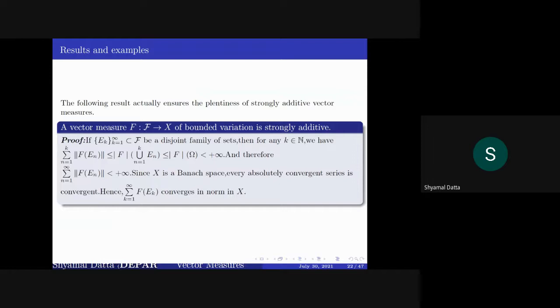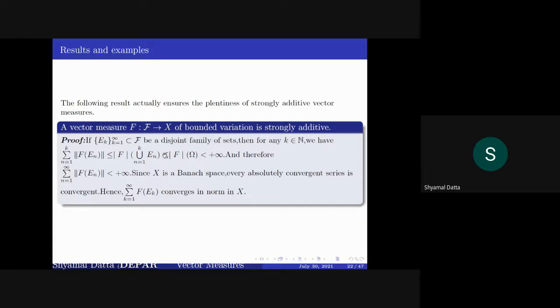And then there is a result that a vector measure of bounded variation is strongly additive. If you take a disjoint family of sets, then for any k, the sum from n equal to 1 to k of the norm of F of E_n is less than or equal to the variation over the union of the E_n, because of the definition of variation.